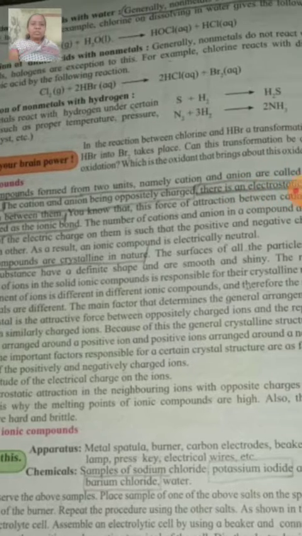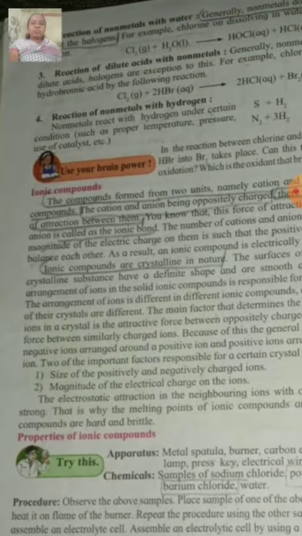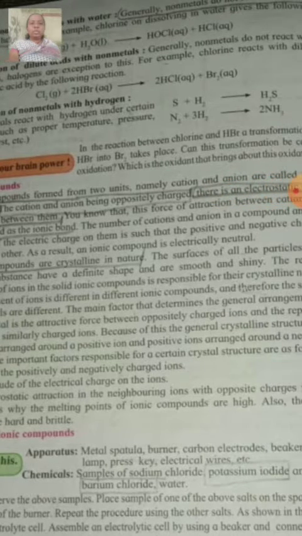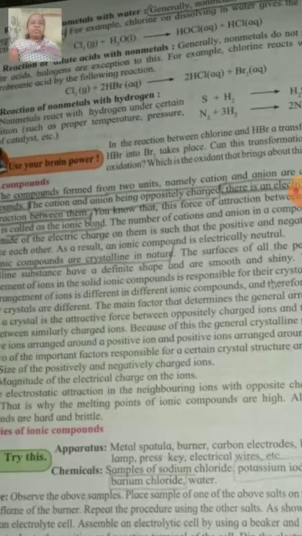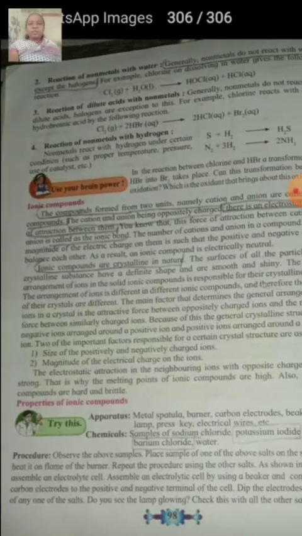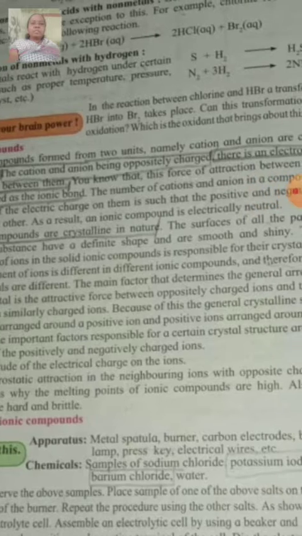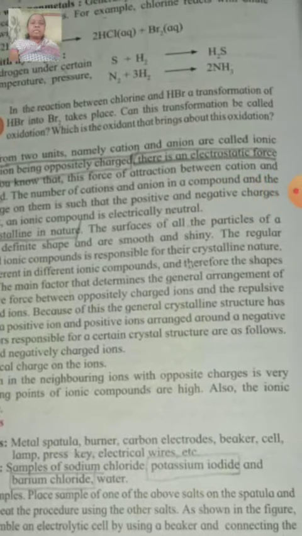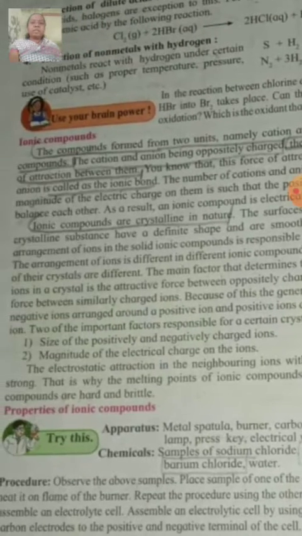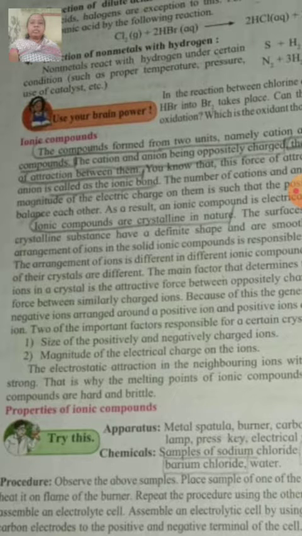The surfaces of all the particles of a crystalline substance have a definite shape and are smooth and shiny. The regular arrangement of ions in the solid ionic compounds is responsible for their crystalline nature. There is a specific arrangement of these ions, therefore they have a crystalline nature.